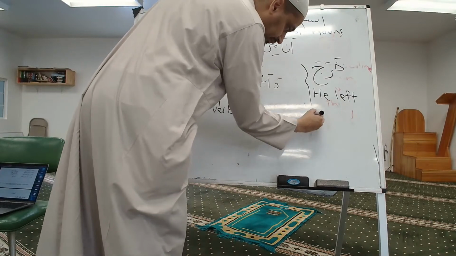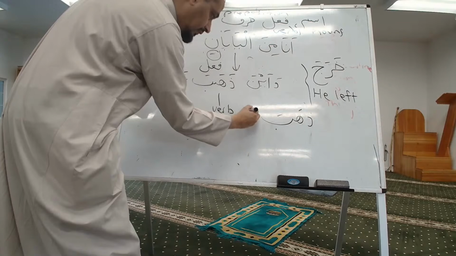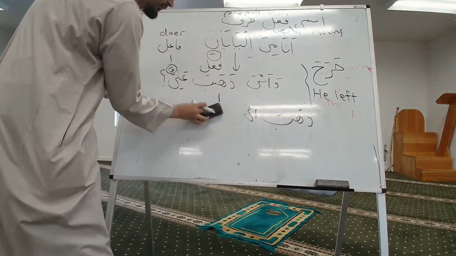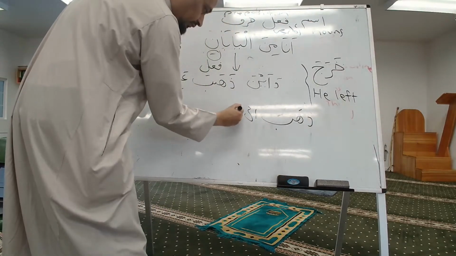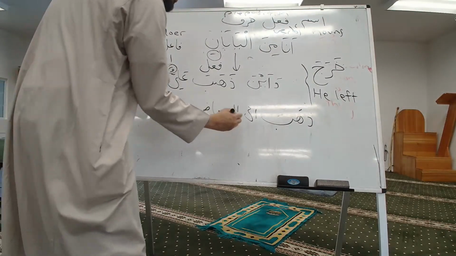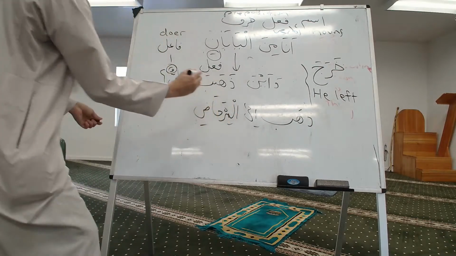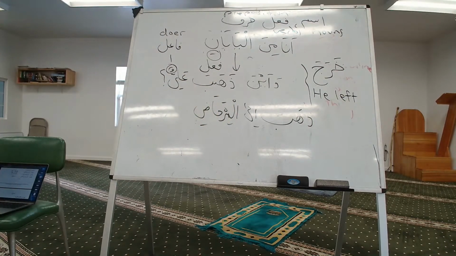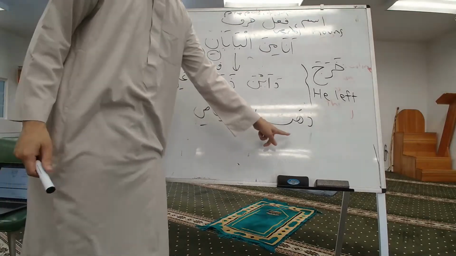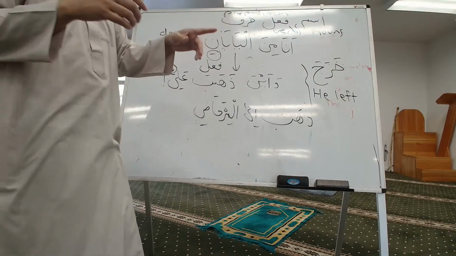ذَهَبَ إِلَى الْمِرْحَاضِ. Okay? So what did I say about dhahaba? That it has to have a doer, right?